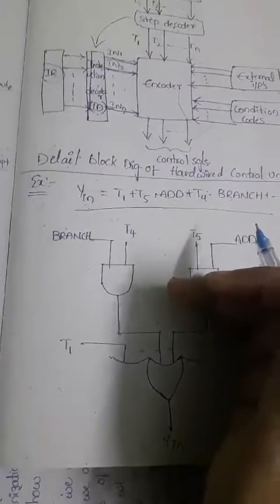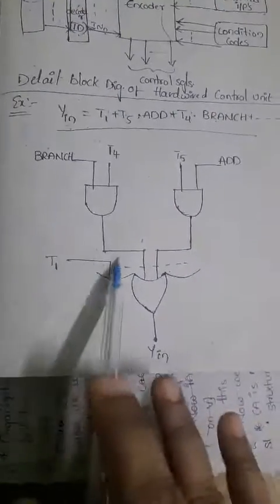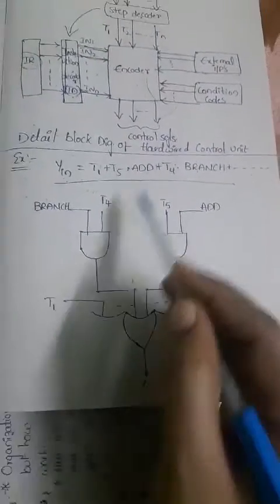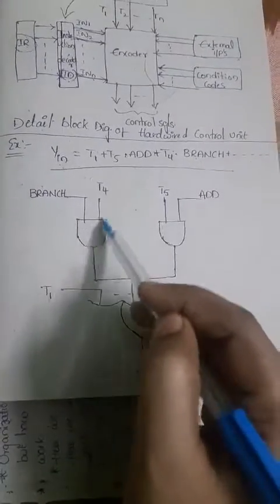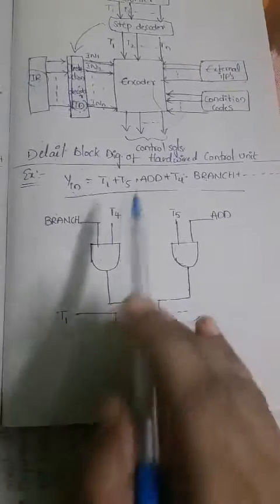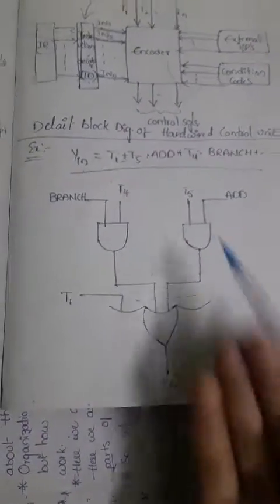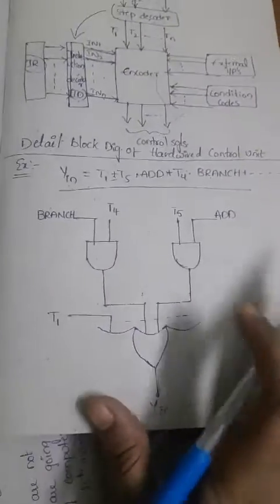Now we'll see. Here Y input is equal to T1. T1 doesn't consist of any inputs, so directly you can take T1 as a single part, and next plus T5 into add. That's why the T5 signal is present here, and the add signal, in between we have multiplication, so we can choose an AND gate. Coming to the next block, T4 into branch, so again you can take multiplication. T1, T4, T5 are all timing signals. In between all the operations we have the OR gate, so we can present it like this. Already you know how to draw the logic diagram. Now we'll see how the encoder generates the control signals.